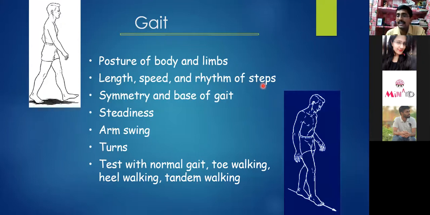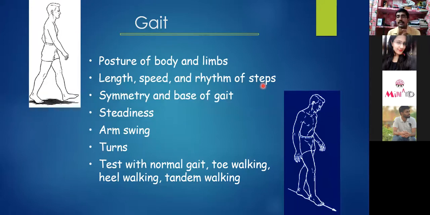Gait can be examined using the commonest tool, observational gait analysis, which has been given by Rancho Los Amigos. We will see various things in the gait: the posture of the body and the limbs. You will see the length, the duration, the speed and the rhythm. All these things will give you an idea. You will see the symmetry and the base. You will see the steadiness, how steadily the patient is able to perform.